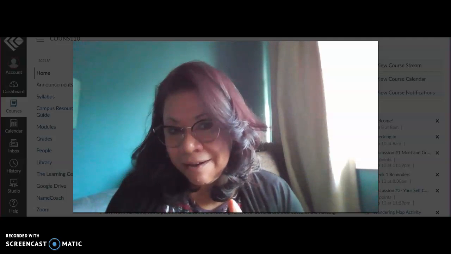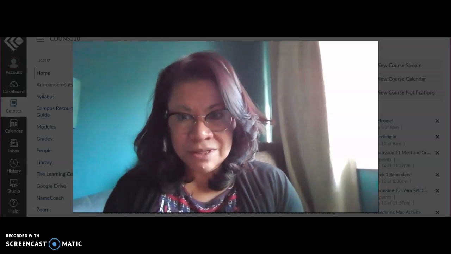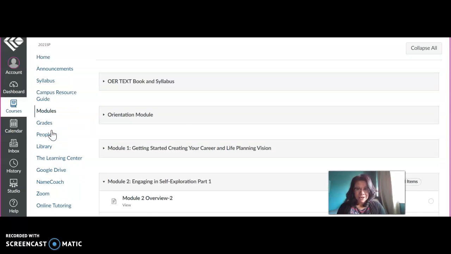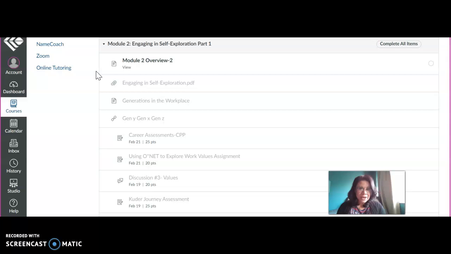So there's one thing I want to cover and review in regards to this week. Okay, so let's take a look at modules. When we look at module 2, you're going to see that it's going to look a little different. There's going to be a little link that says complete all items up at top. It's important to understand what that means. What that means is there's a prereq built into the module this week. You cannot jump ahead. If you look at all the items in the module, they're all grayed out. If you try to click on it, it will not open. You have to start up at the top and work your way down.